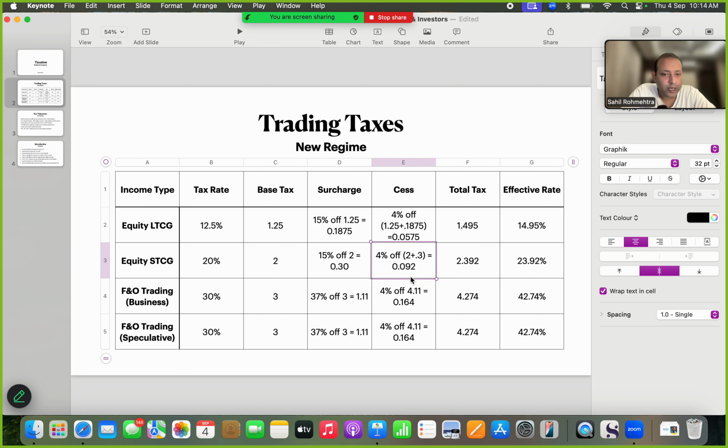The same calculation has been worked here, where this will be 9.2 lakh rupee for STCG and 16.4 lakh rupee for F&O trading, be it business income or speculative.